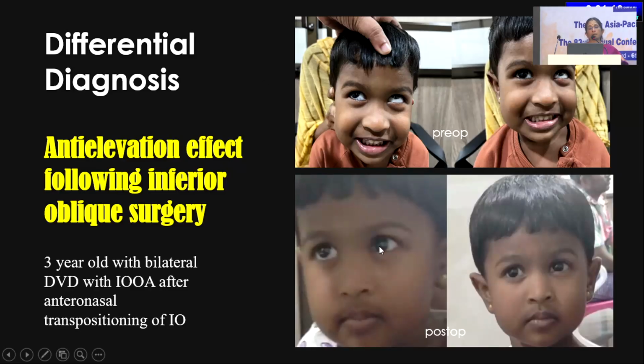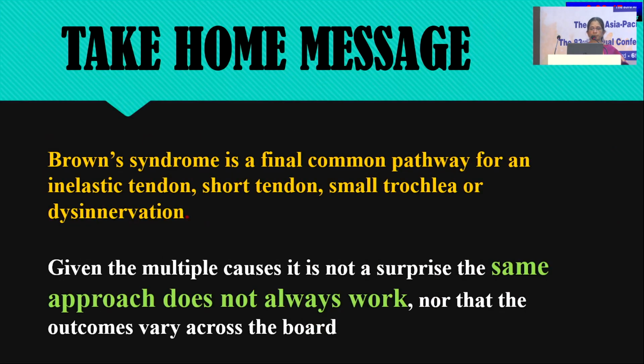So whenever someone sends a picture, recently I had a request from one of our former fellows from South Africa, asking whether she can go and operate on the other eye superior rectus to relieve the hypertrophy. I said, you first get the history and then explore and find out whether there was an oblique surgery done, because they had done the medial rectus. She was not sure if obliques were done. So anti-elevation effect can come when you are disturbing the fat also, this can happen.